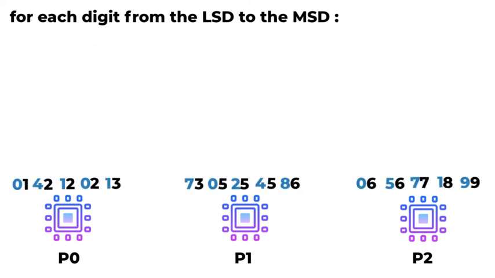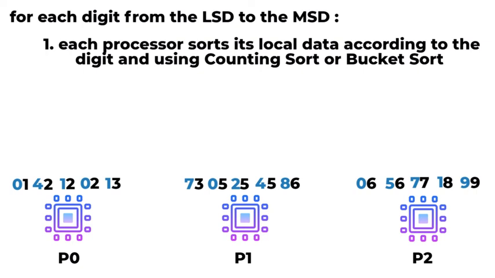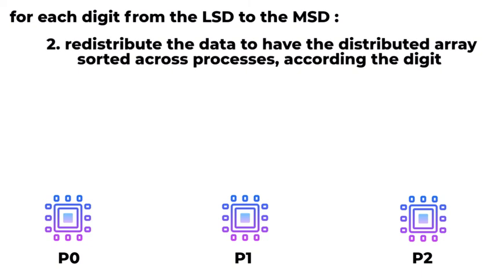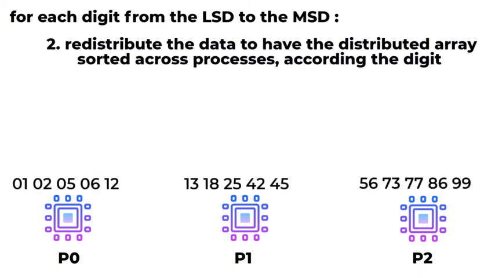We still have one iteration to do in our example. And now our distributed array is sorted like we want.